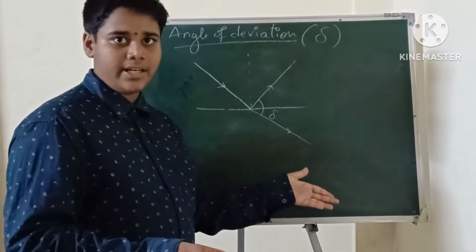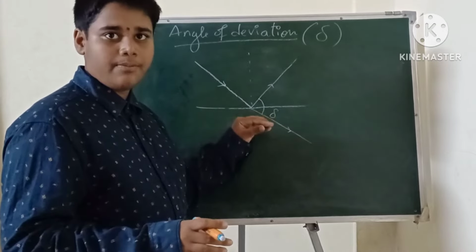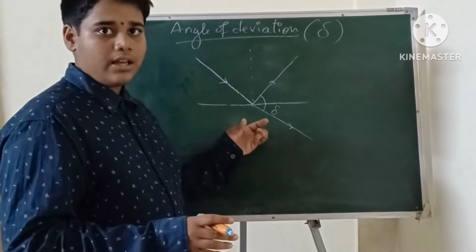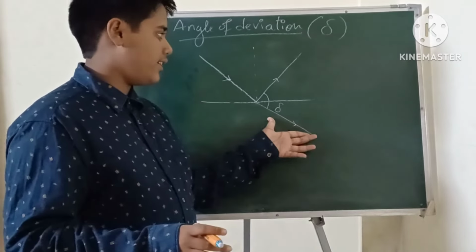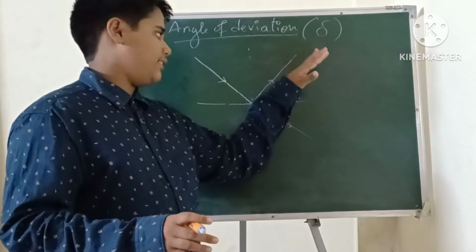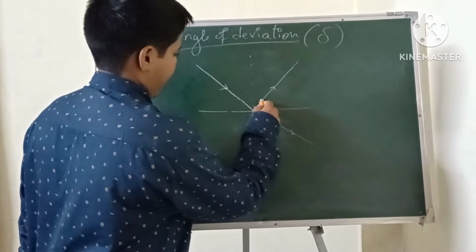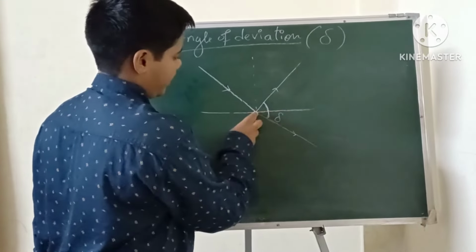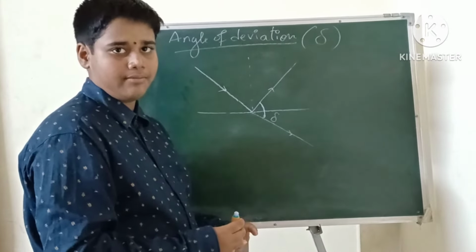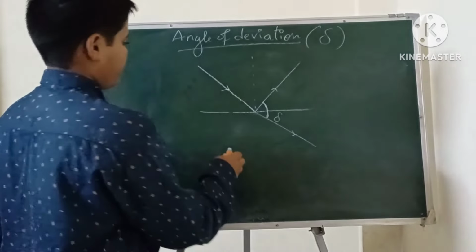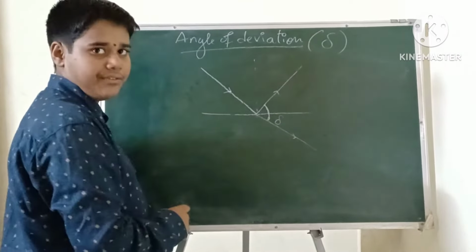If I place a mirror instead of the glass slab, the extended incident ray will come back as the reflected ray like this. So the angle between this reflected ray and the extended incident ray is delta, the angle of deviation. Okay. So in this, delta is the angle of deviation.